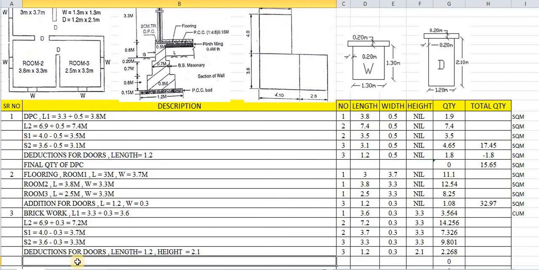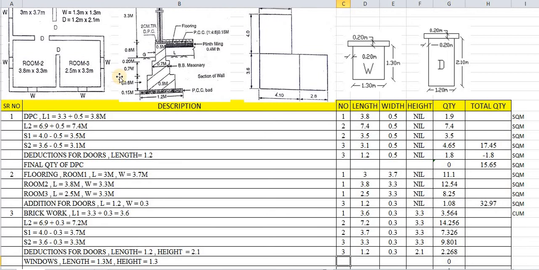Again, for windows, we will have the calculations. Deductions for windows: the length of the window is taken as 1.3 meters, and the height of the window is also 1.3.